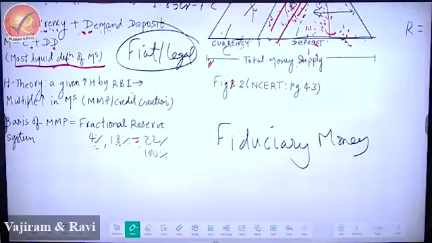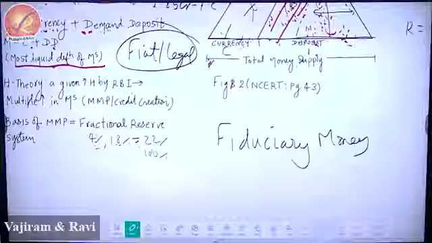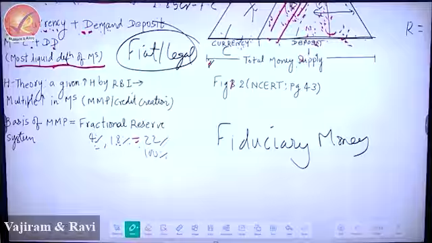It is that form of money which is a close substitute of currency, but it is not identical to it. It is not identical to it.